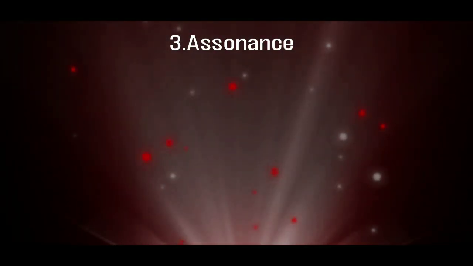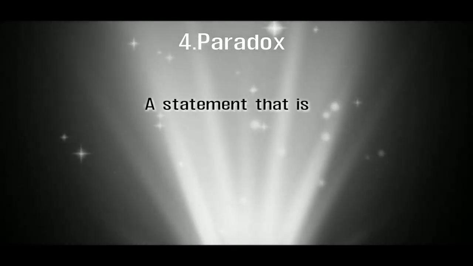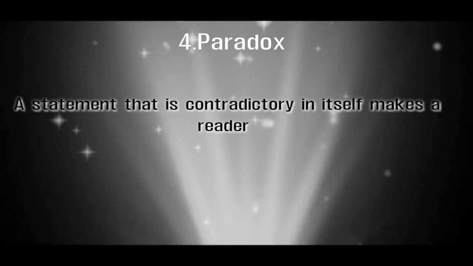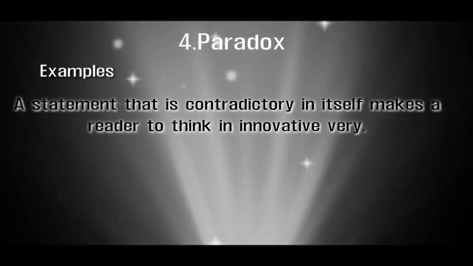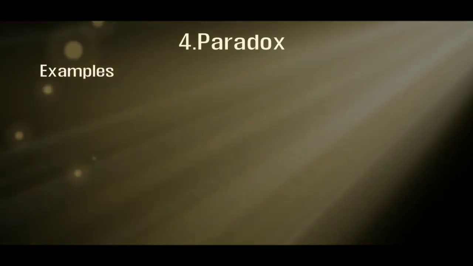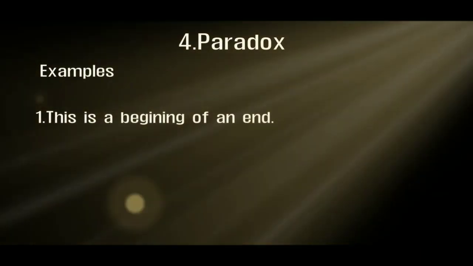So let's see our next topic, that is the paradox. What is it? Let us see the definition. A statement that is contradictory in itself makes a reader think in an innovative way. Let me see the example. This is the beginning of an end. The sentence is just like a comedian's sentence actually.